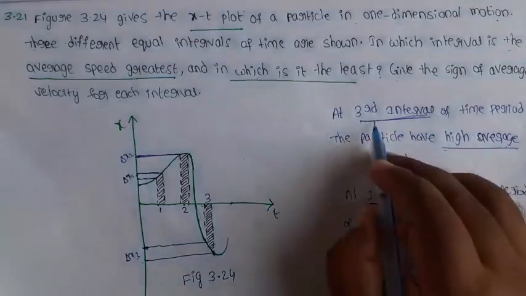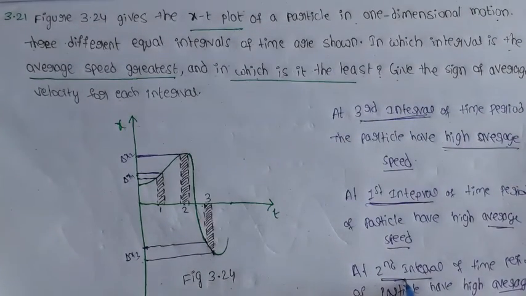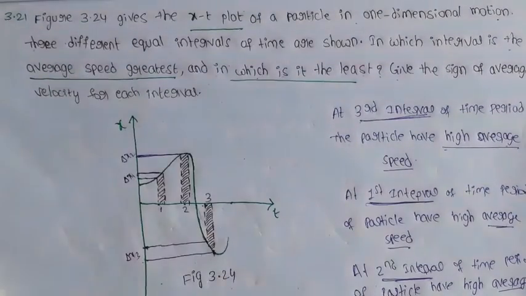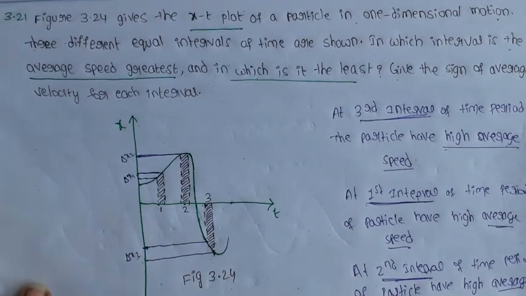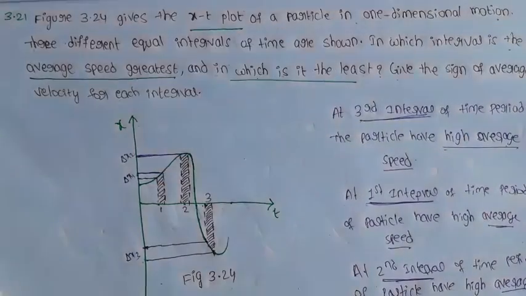Okay. So first is third interval, next first interval, next second interval. That is the average speed of the order.